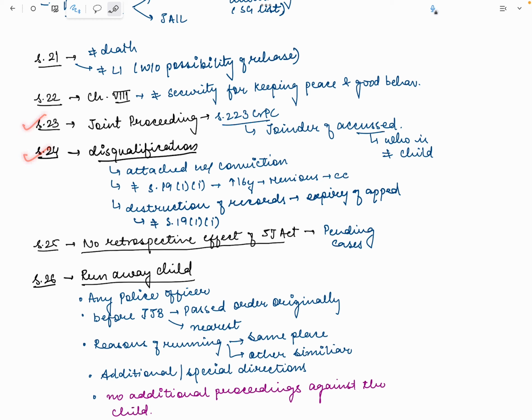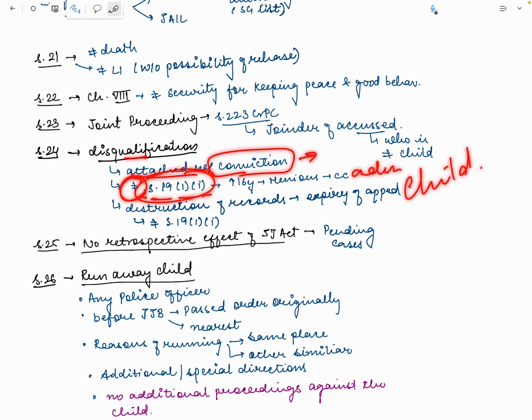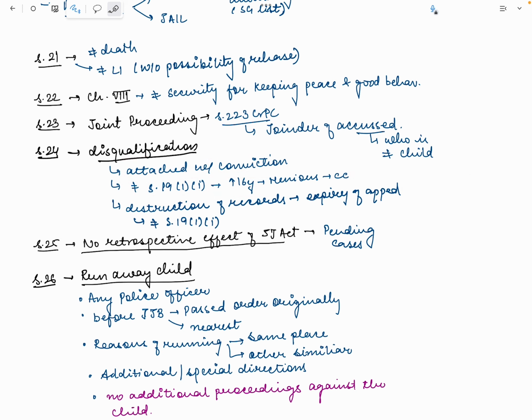Section 24 says the disqualification, which I had also mentioned earlier. The benefit of trying as a child is that the disqualifications attached with the conviction are not there, except Section 19 clause 1 subclause 1, that is when the child is tried as an adult. So there's an exception to it. Second, there will be a destruction of record after the expiry of appeal.